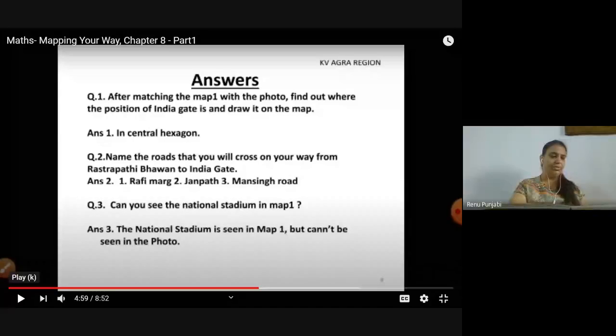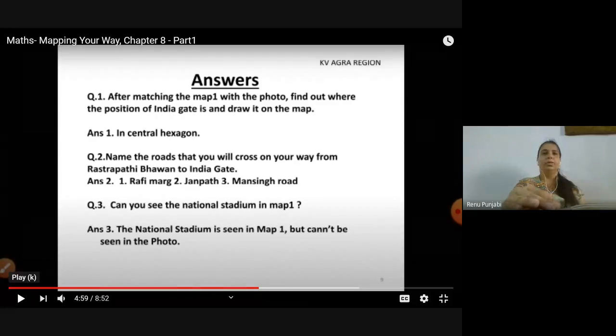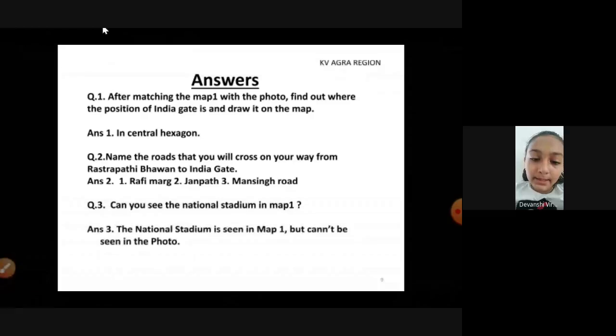Yes, in the notebook also. Yes, in the notebook. So now I will proceed to the next page, page number 114. So let's move to our next concept.